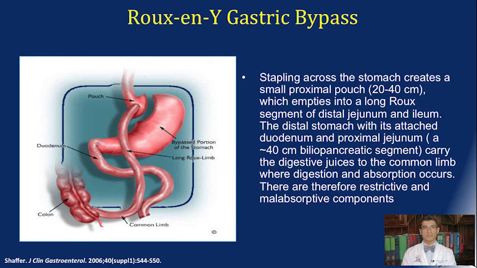A more aggressive type of bariatric surgery is called the Roux-en-Y gastric bypass. Here the anatomy is changed by the surgeon so that a large portion of the small bowel is bypassed and therefore less food is absorbed. This is more invasive and requires a very good team of surgeons to perform, but can certainly be one of the treatment modalities for certain patients.